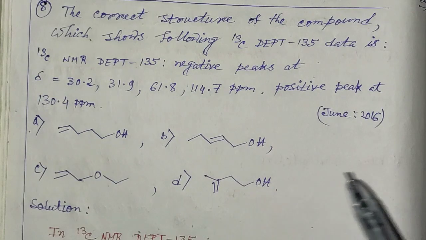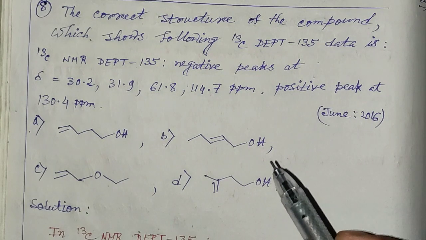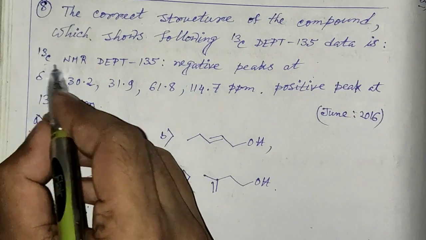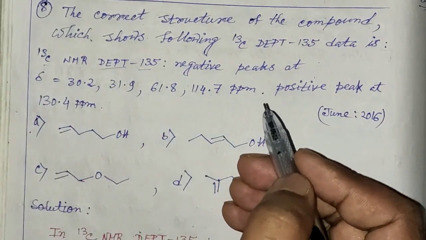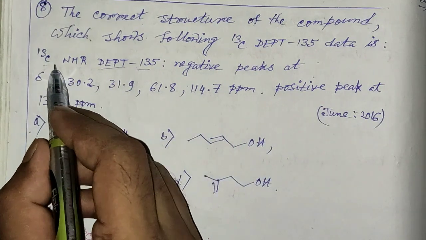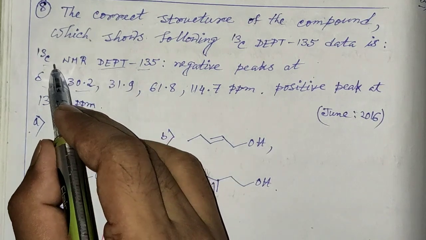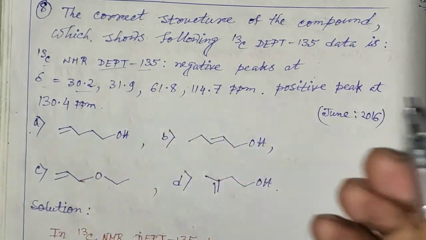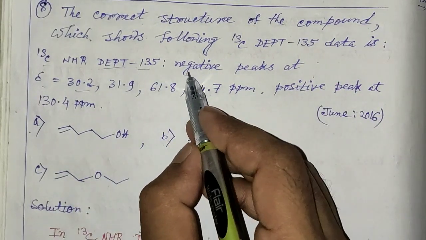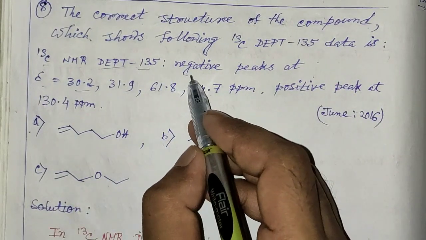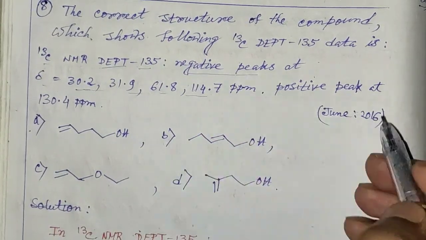Now the next question is asked in the same year, June 2016. It mainly depends on the 13C NMR DEPT 135 of an organic compound. The chemical shift values are given for the 13C NMR DEPT 135, and it shows that there are 4 peaks which correspond to negative peaks.